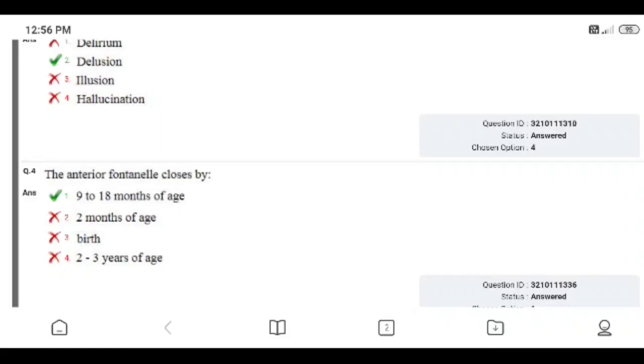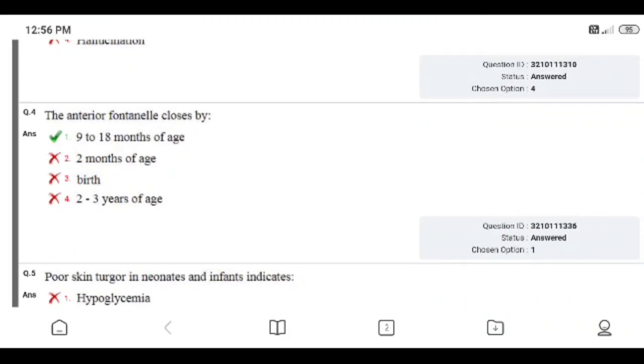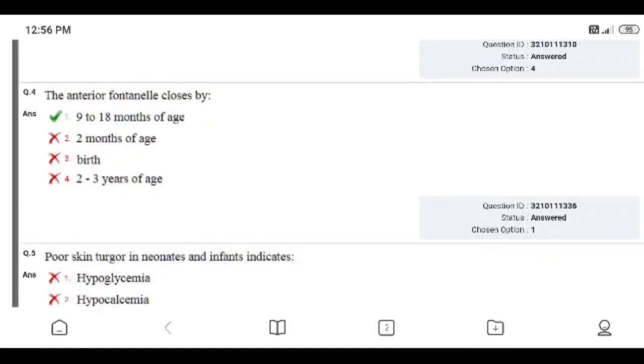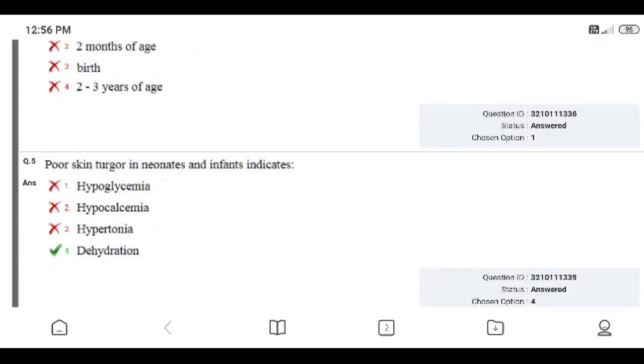Fourth question, the anterior fontanelle closes by. Options: 9 to 18 months of age, 2 months of age, at birth, 2 to 3 years of age. Right answer is 9 to 18 months of age. I answered correctly.